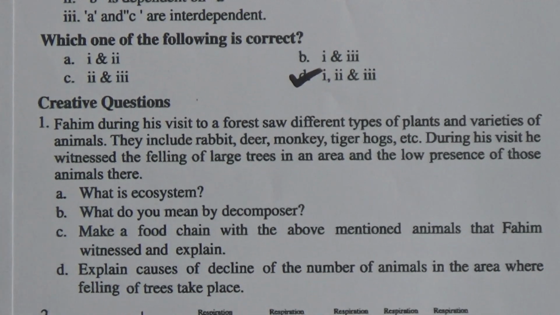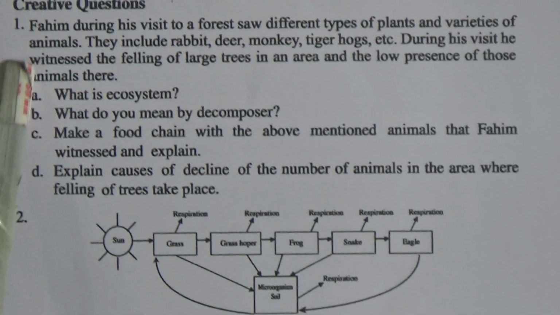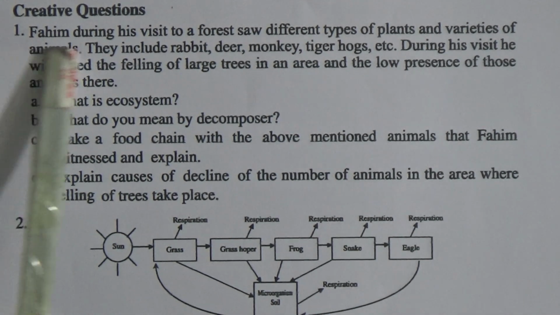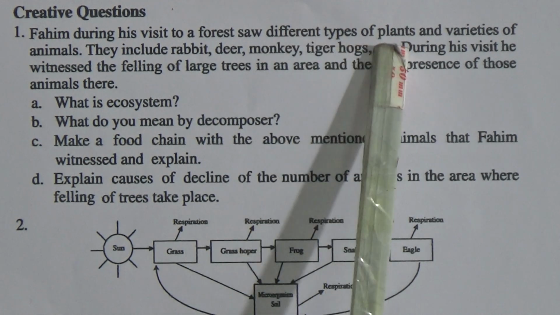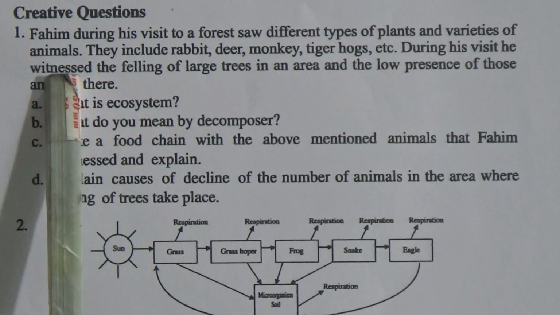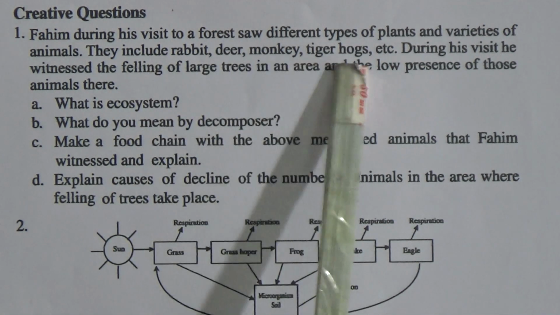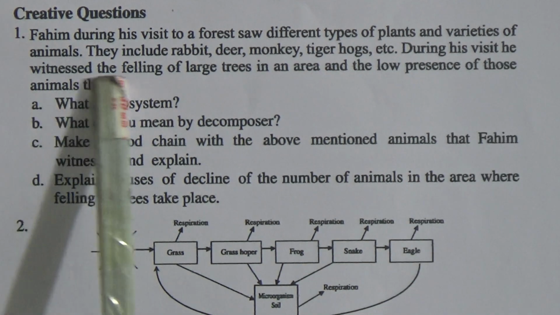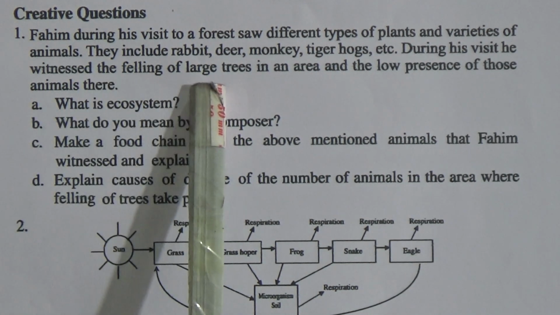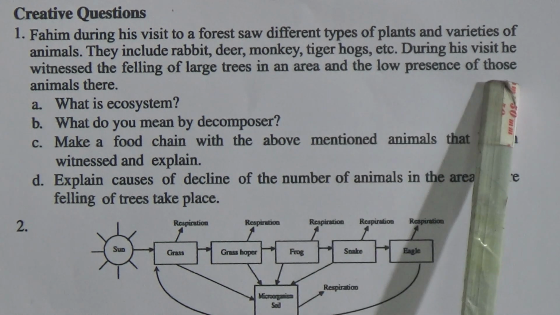Now students, we will solve creative question number 1. Here is creative question number 1. Fahim during his visit to a forest saw different types of plants and varieties of animals. They include rabbit, deer, monkey, tiger, hawk, etc. During his visit, he witnessed the felling of large trees in an area and the low presence of those animals there.